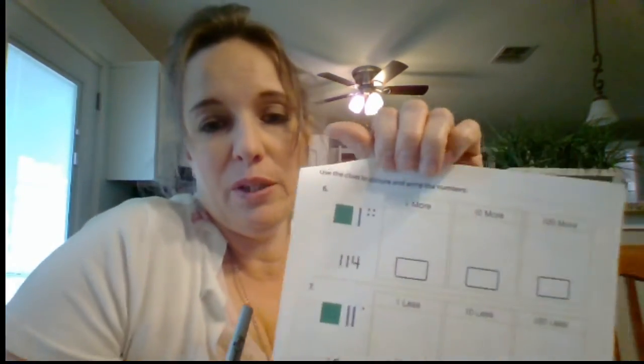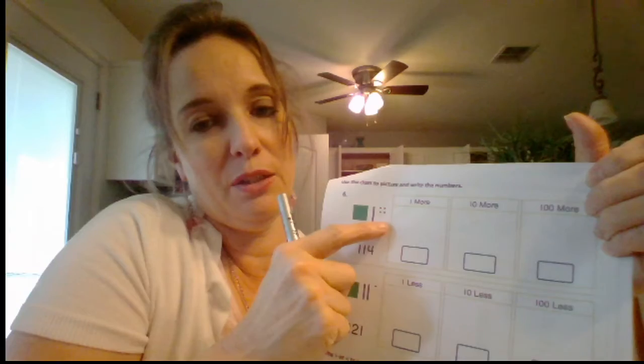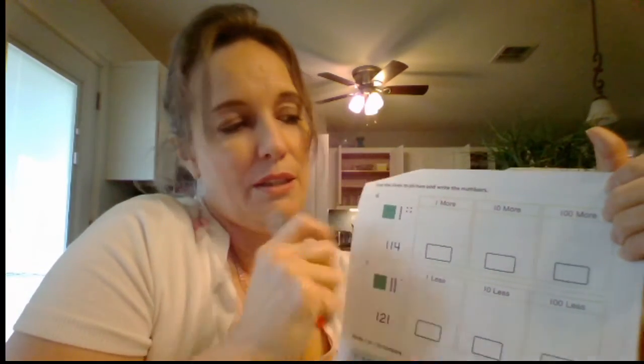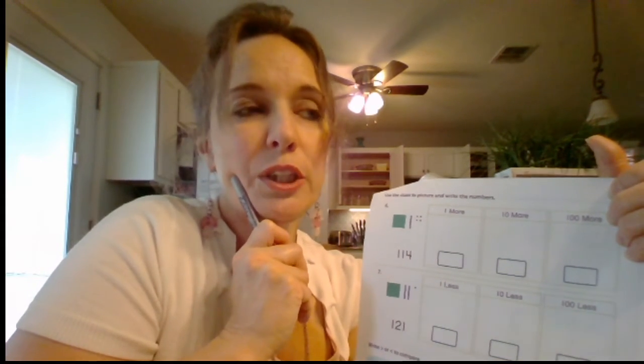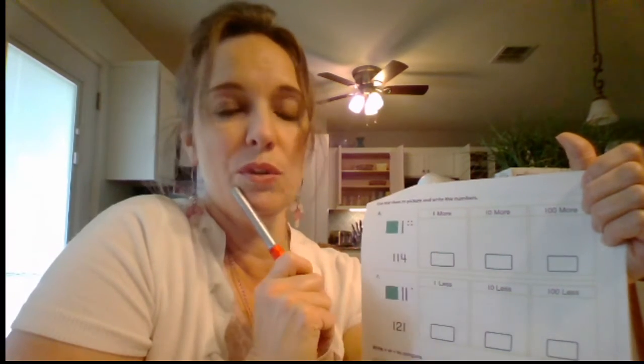So right here we have 114 because we have 100, 110, 111, 112, 113, 114. So if it says 1 more, you're going to go up 1. So what place is going to change? The ones place is going to change because you're going to add 1 more little cube to it. So if you're having trouble, get your place value blocks out. Do 100 and 1 stick of 10 and 4 ones, and then put 1 more cube out. This one says put 10 more out. So you're going to have 114 built, and you're going to get another stick of 10 and have 2 sticks of 10. So you'll have 100, 2 10s, and 4 ones.